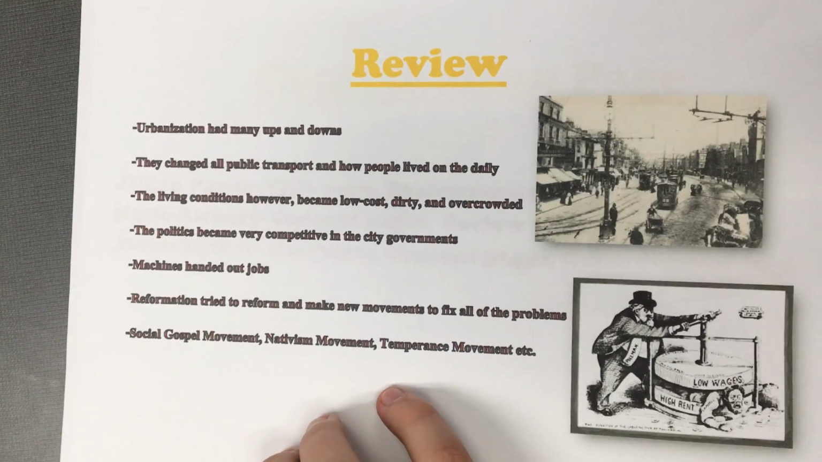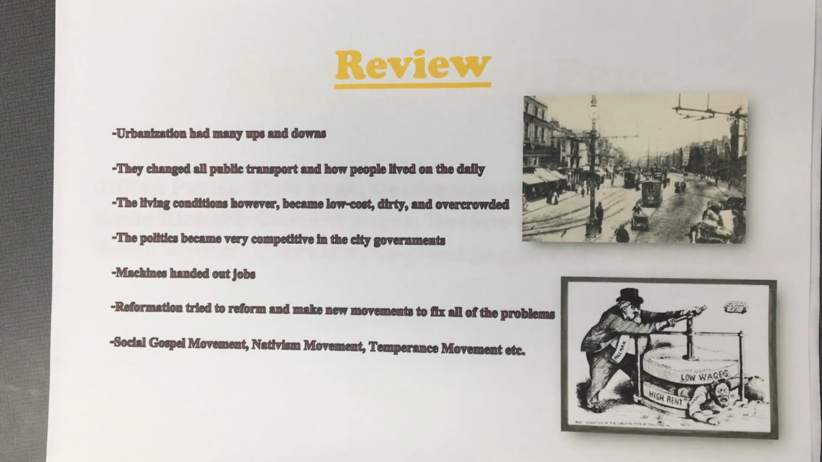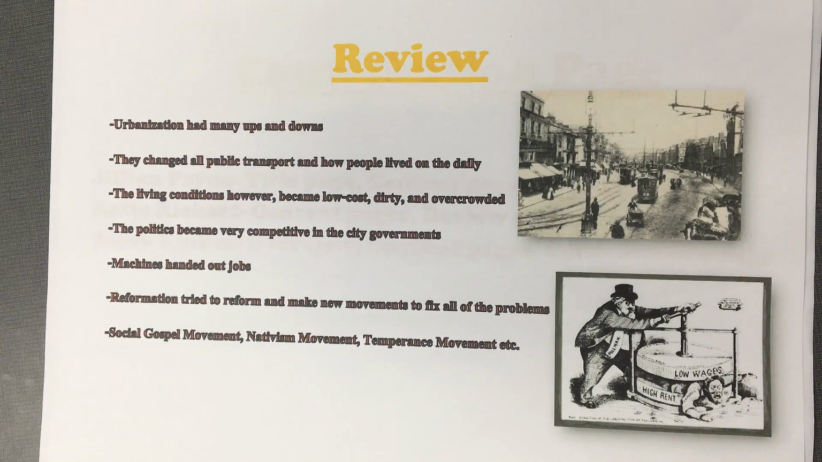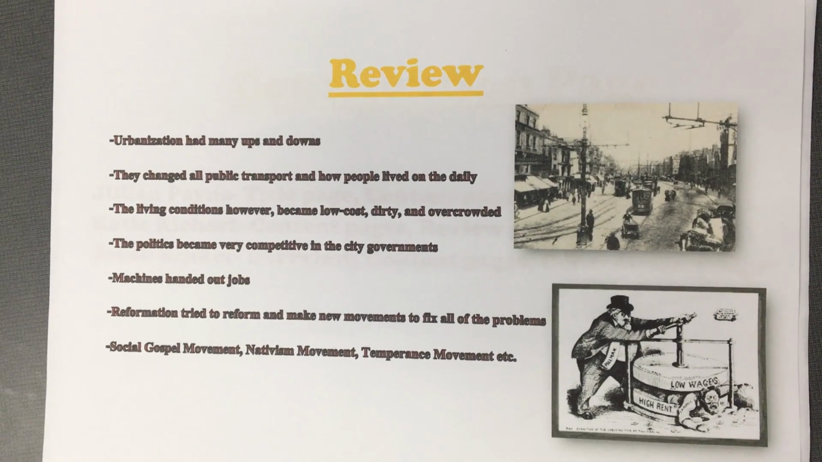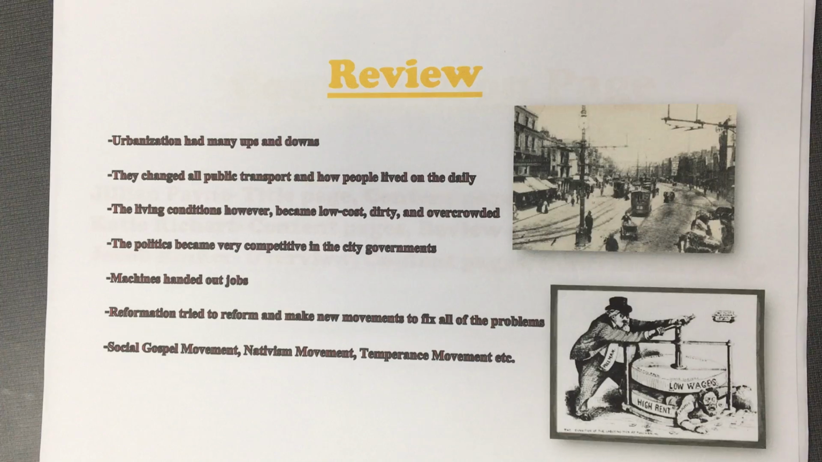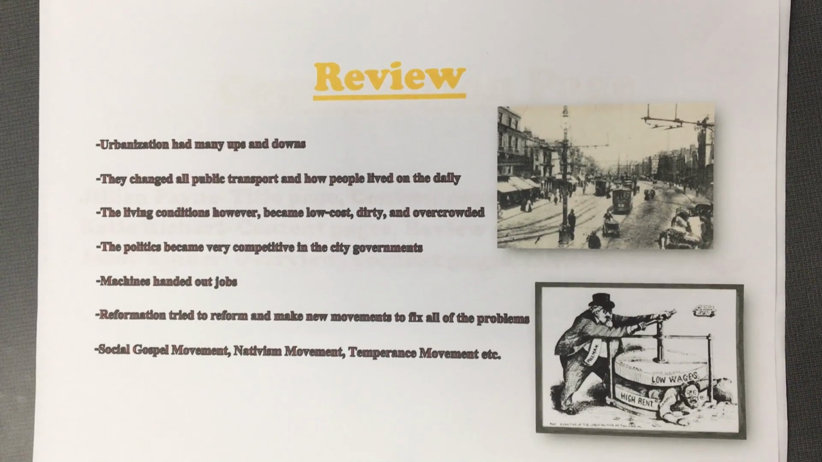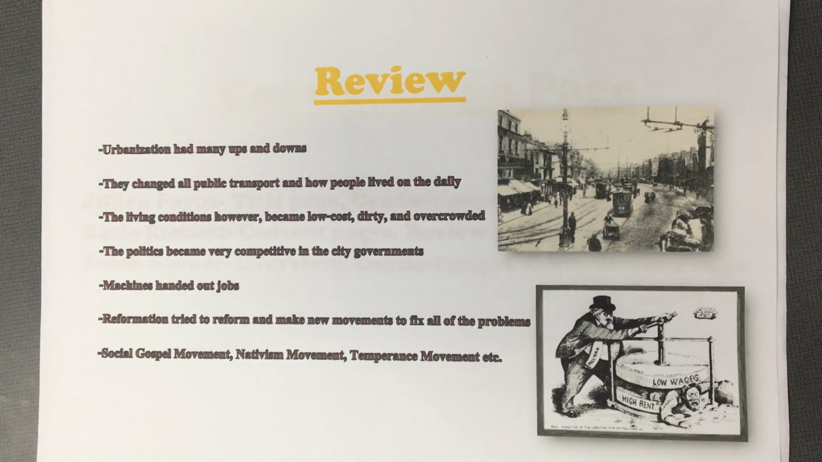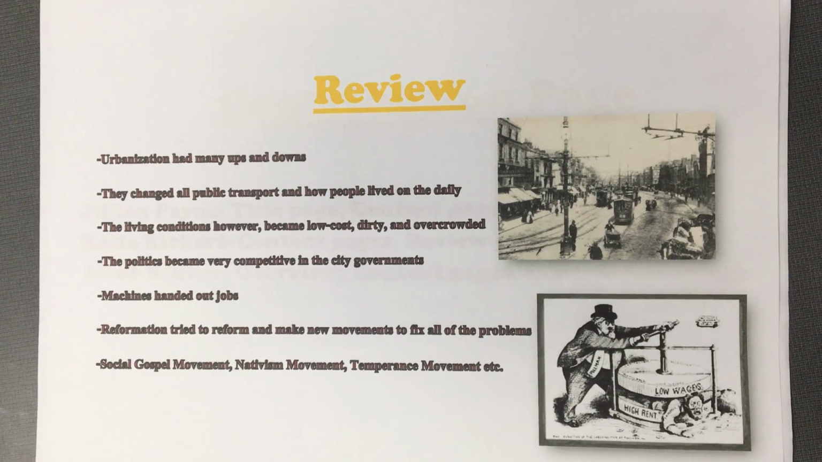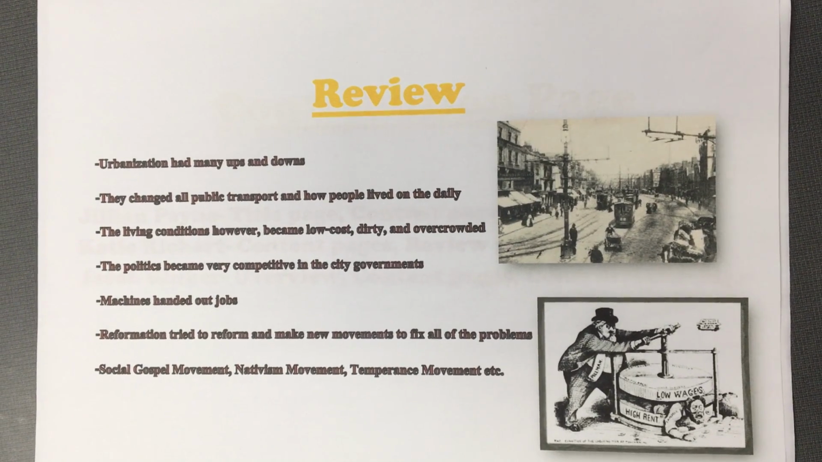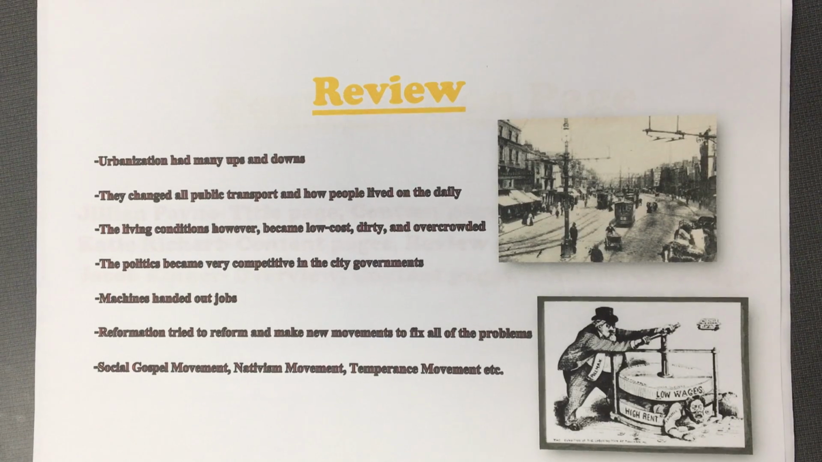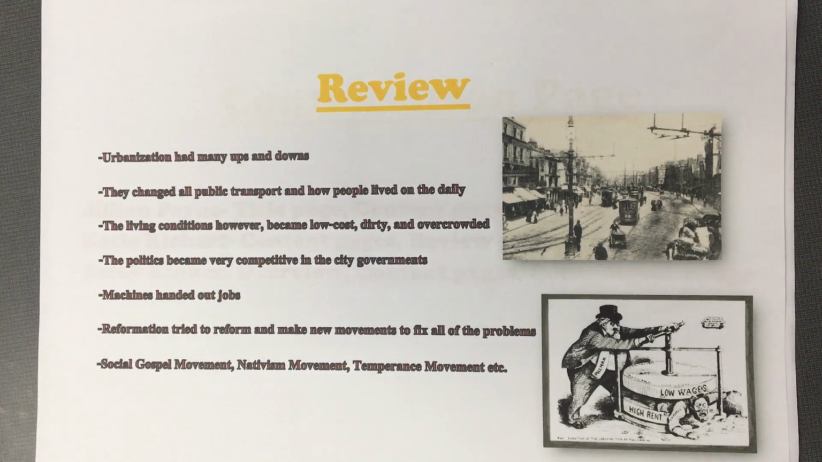To recap what we have learned through this lesson, there were many ups and downs throughout the Gilded Age concerning urbanization and how to reform it. They changed how people got around the city with transportation, but the living conditions became very low cost, dirty, and extremely overcrowded. Politics became very competitive, and there was a great turmoil between candidates. With the Reformation, the people tried continuously to fix the problems that urbanization had caused.